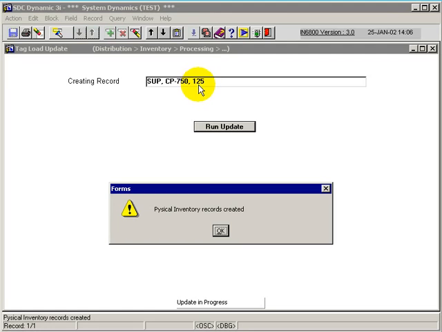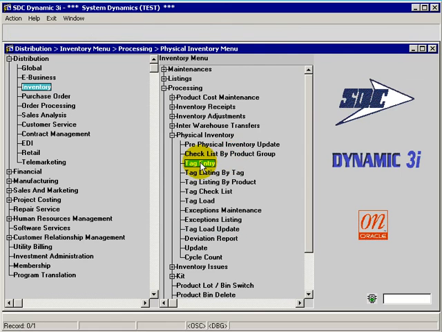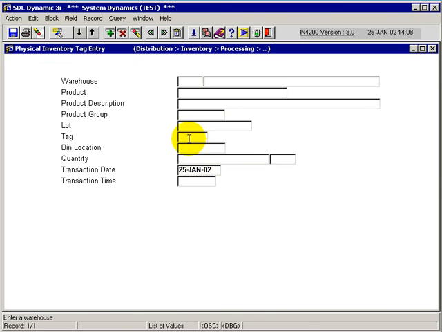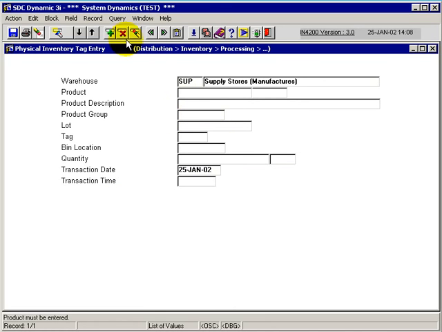This tells me that the physical inventory record has been created. We can actually go into the tag and see what was created for this given product, and then the system can follow the normal route of looking at a deviation report and doing an update. So if we just wanted to look at that particular tag that was created, we can call up those tags in the supply warehouse.